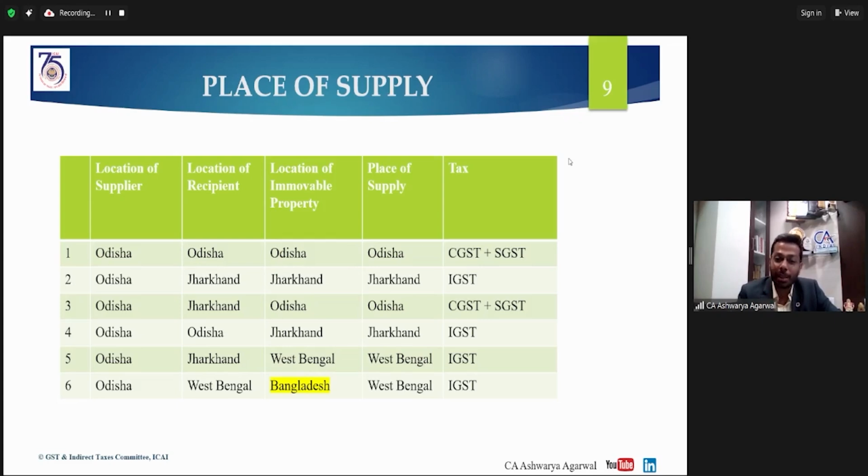No. As we discussed in the provision of section 12 subsection 3, that becomes a local service provided in India at the location of the recipient. Now the place of supply will become West Bengal and the tax will be chargeable on this supply.